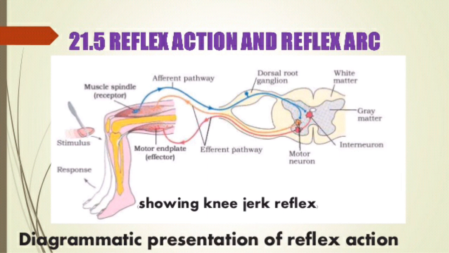So afferent is the sensory nerve and efferent is the motor nerve. And within the spinal cord that is connected with another neuron, that is the interneuron. In this diagram, knee jerk reflex action is shown.